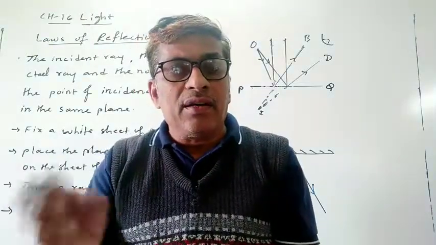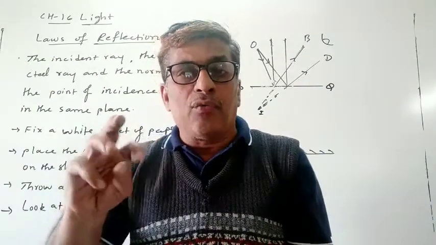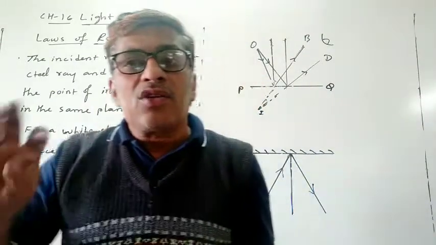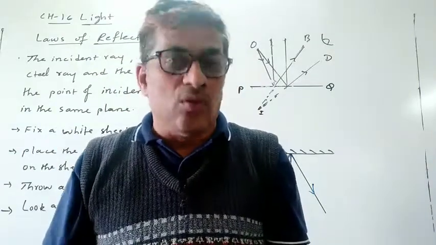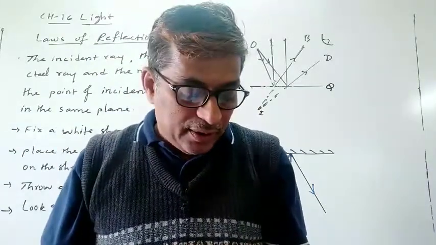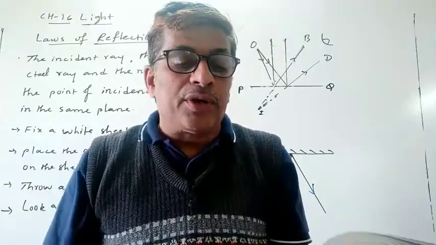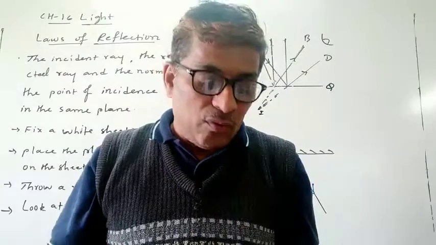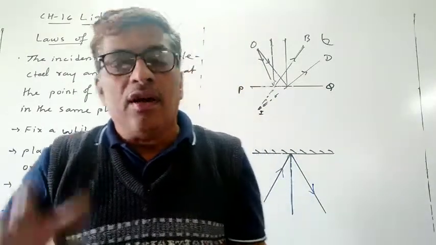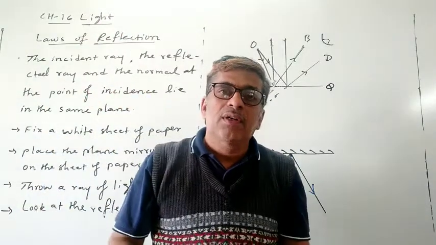When you have folded the paper, will the ray also become folded? Is it possible? No. Here you will not observe like that. Bring the paper back to the original position. Can you see the reflected ray again? What do you infer, and what do you conclude from this?